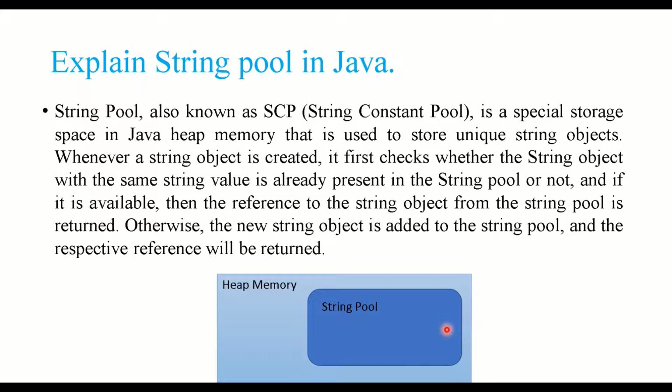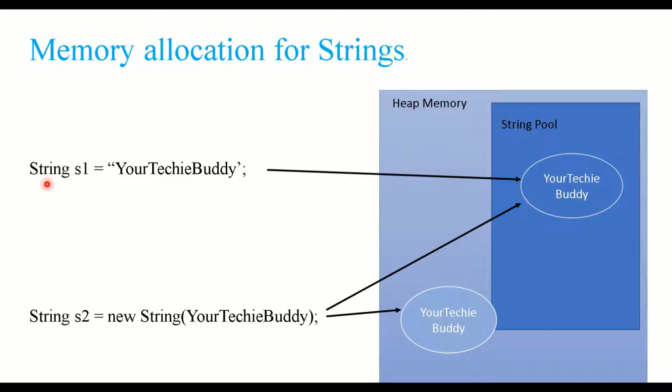I'll explain with an example. So when I have string s1 is equal to "Your Techie Buddy". Java is an interpreted language, right? It will go line by line. Suppose I have s1 is equal to "Your Techie Buddy" and s2 is equal to new String("Your Techie Buddy"). So when it comes here to s1, "Your Techie Buddy", it checks there is no "Your Techie Buddy" in heap memory or string pool, right? What it will do is it will go and create a reference in the string pool.